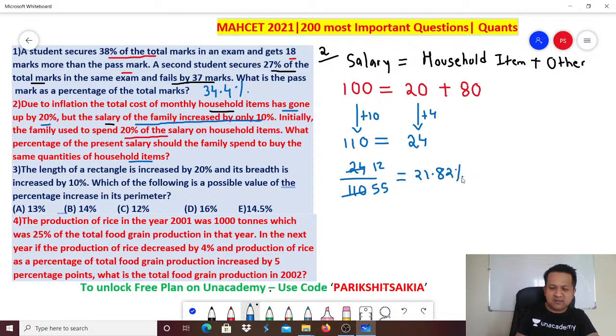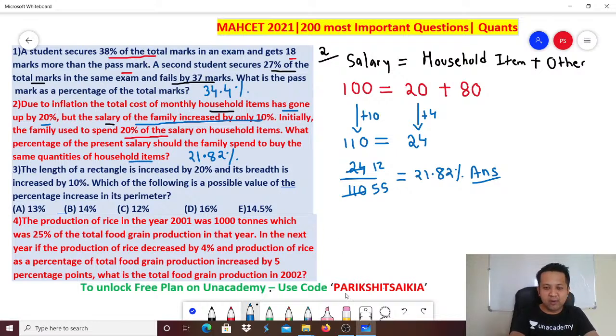21.82%. That's your answer for the second one. Correct? Any doubt in this? Got it? Easy one. Remember in the CET, not more than 60 seconds per question. Remember that. Otherwise, 150 minutes, 200 questions, you'll not be able to solve all of them.